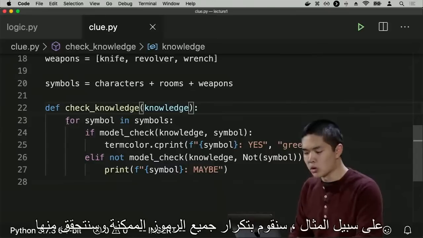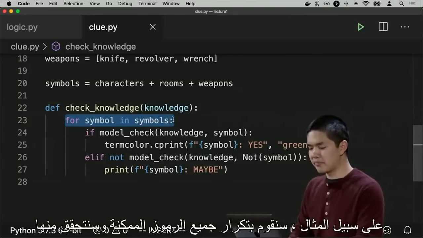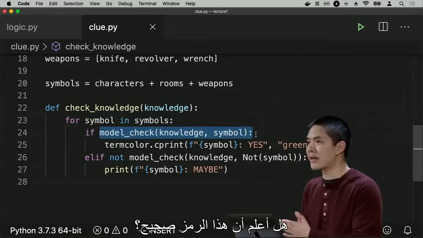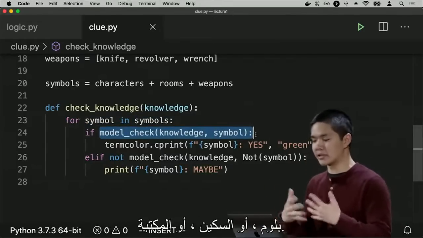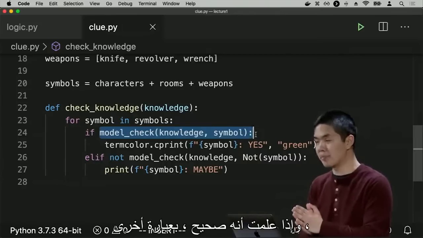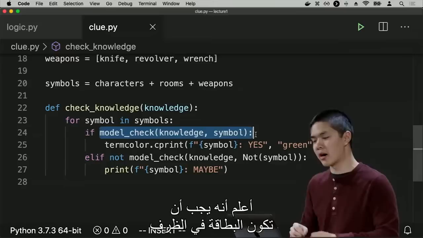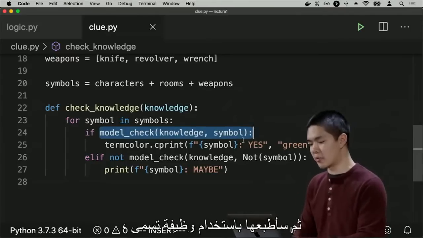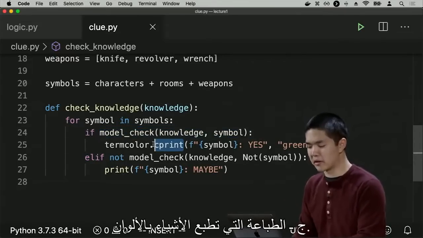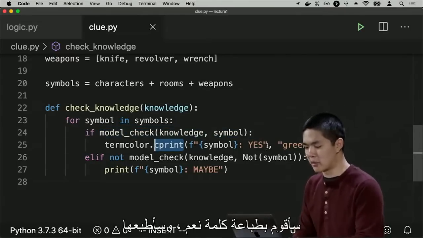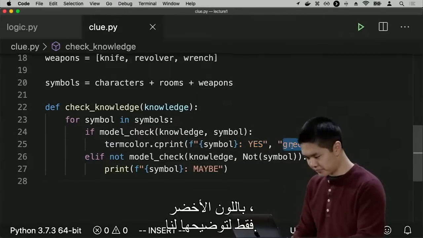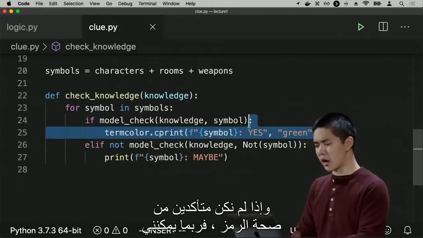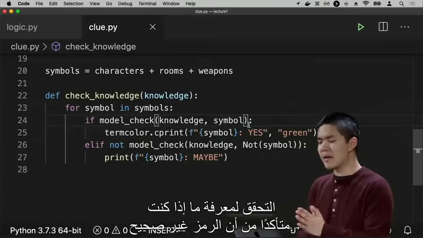So for example, we'll loop over all of the possible symbols, and we'll check, do I know that that symbol is true? And a symbol is going to be something like Professor Plum, or the knife, or the library. And if I know that it is true, in other words, I know that it must be the card in the envelope, then I'm going to print out, using a function called cprint, which prints things in color, the word yes, and I'm going to print that in green, just to make it very clear to us.